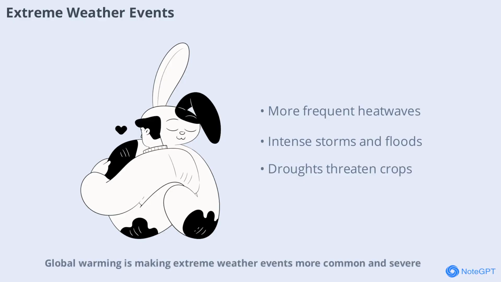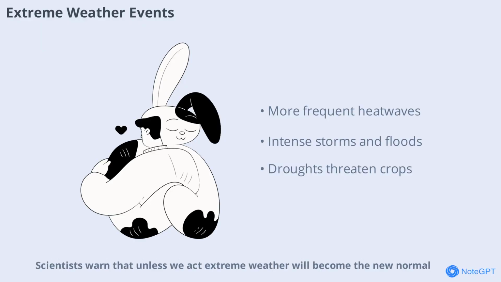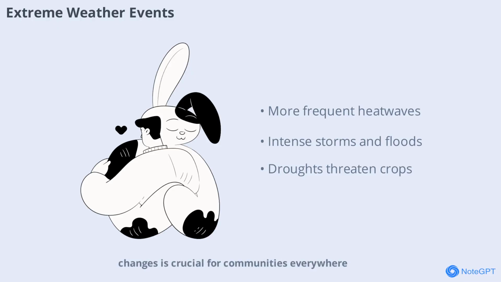Global warming is making extreme weather events more common and severe. Heat waves, droughts, heavy rainfall, and hurricanes are all becoming more intense as the planet warms. These events can destroy homes, disrupt food supplies, and put lives at risk. Scientists warn that unless we act, extreme weather will become the new normal. Preparing for and adapting to these changes is crucial for communities everywhere.